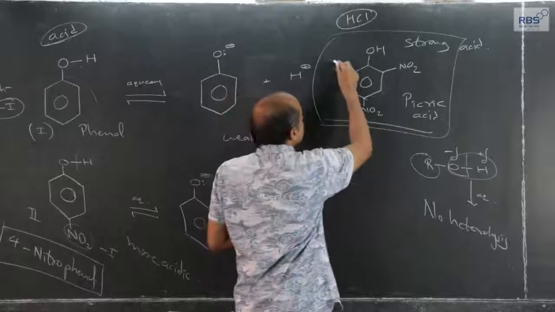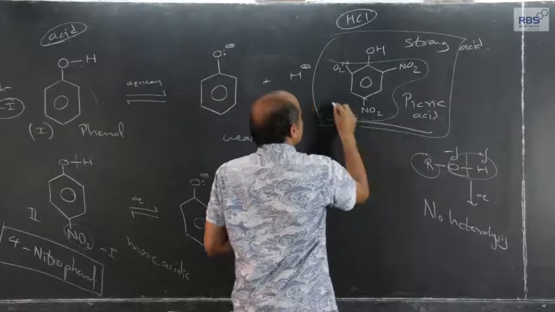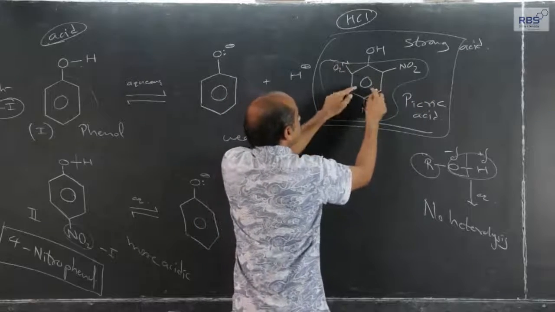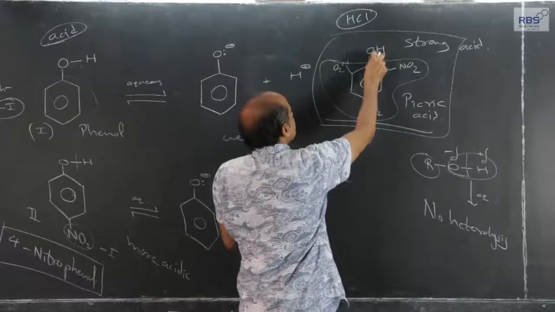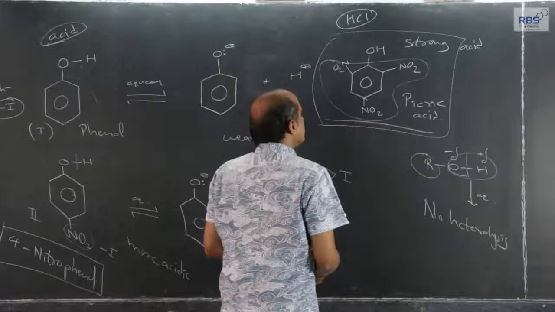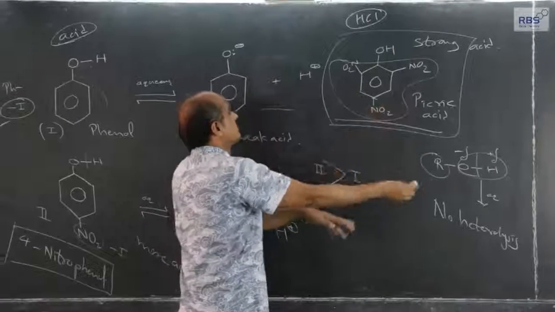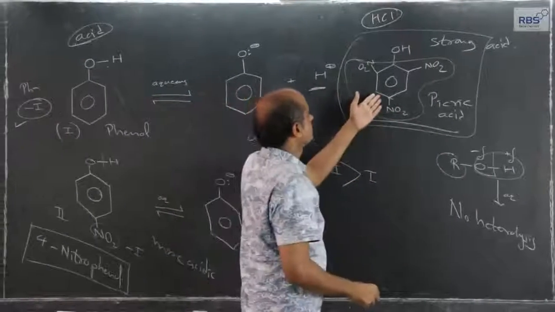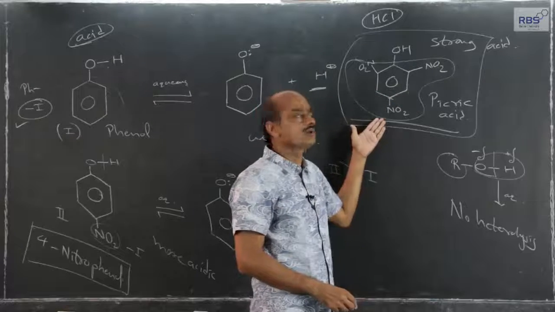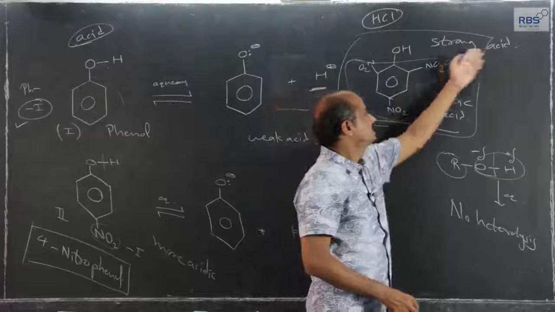So the cumulative effect of the minus I effect of 3 nitro groups and this aromatic ring is such that this OH bond becomes highly polar, and therefore, when dissolved in water, a large number of free H plus ions are obtained, and therefore this picric acid or 2,4,6-trinitrophenol is an example of a strong acid.